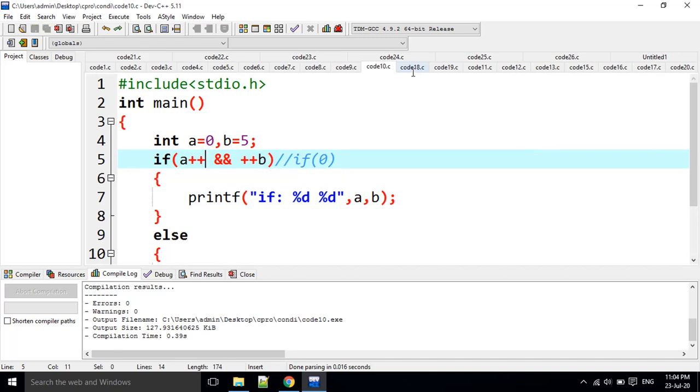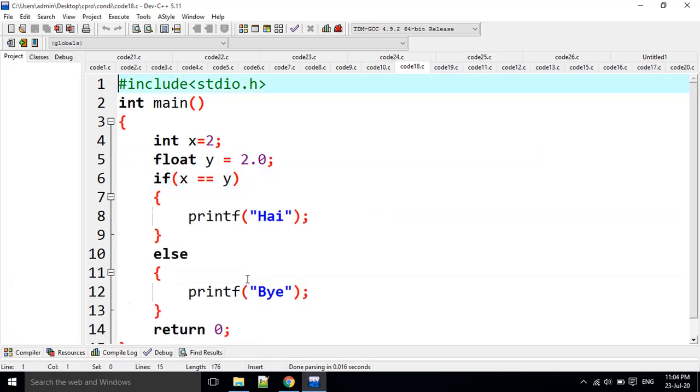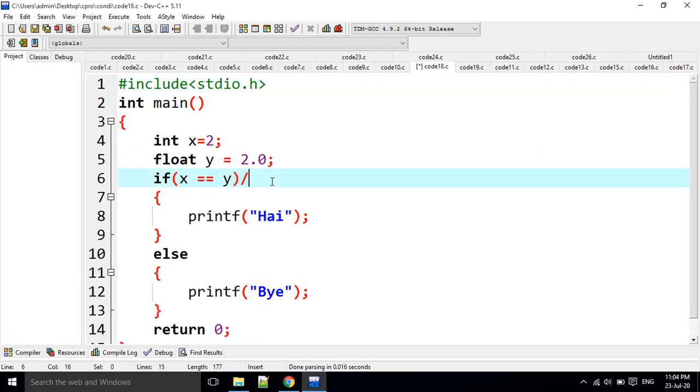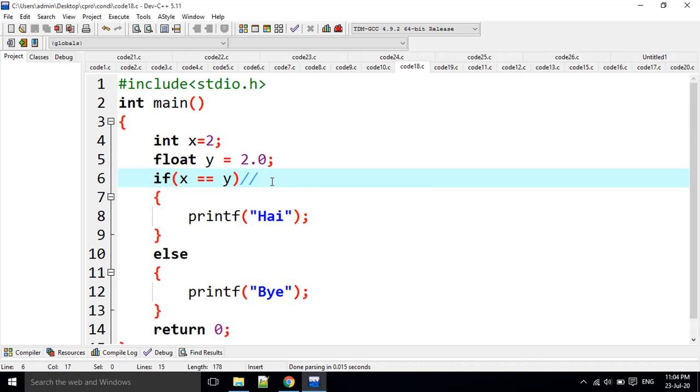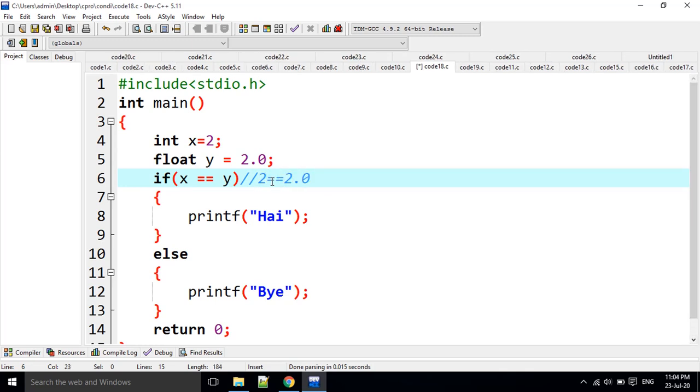Going to the next question. X is equal to 2, float y is equal to 2.0. I am checking here whether 2 is equal to 2.0 or not. If I check integer against float, it is going to be converted to 2.0 like this.